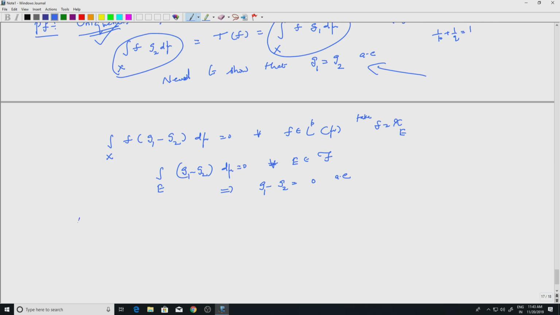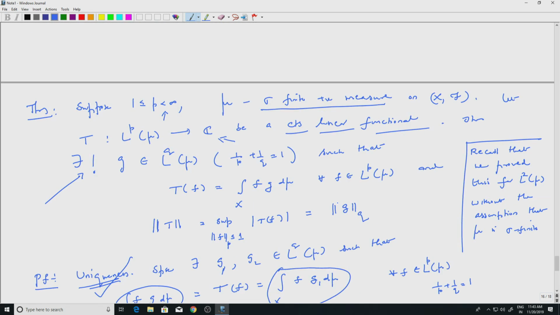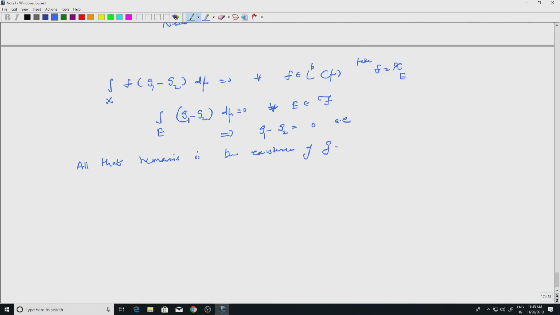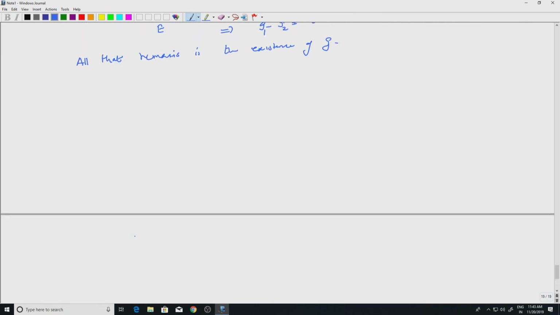All that remains, which is the main part of the proof, is the existence of G. That means, if I take a continuous linear functional T, then there is a G, such that this is true. Uniqueness we have already proved. Once this is true, I know the norm equality is also true, which we did. So all I have to do is to prove that there is a G which will give me Tf as the integral of G against f. So, we will start with the proof.